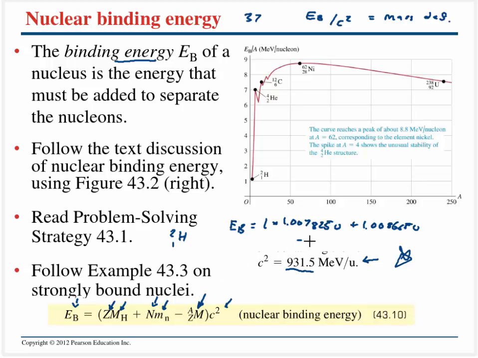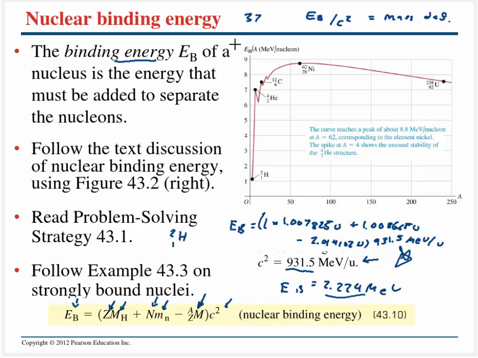And if you flip back to the last table, you're going to see this is 2.014102. Keep all the sig figs on this, multiplied by U. And we multiply this by c squared, 931.5 mega electron volts per U. You're going to see that the U's go away, and we're going to have the binding energy being equal to 2.224 mega electron volts.